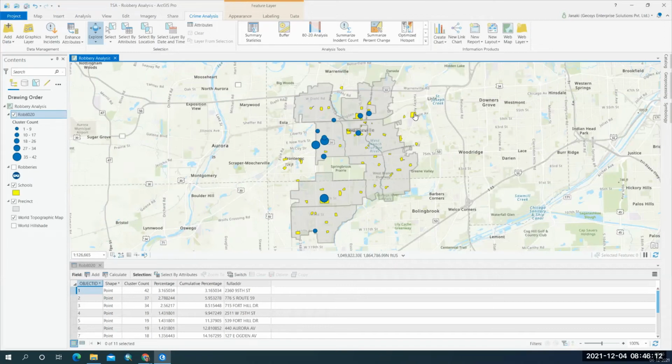So now we are going to see how many robberies are occurring within a buffer of a school. Which means we need to generate a buffer for the schools, and then see the robberies within that particular buffer, right? So let's start doing the buffer.